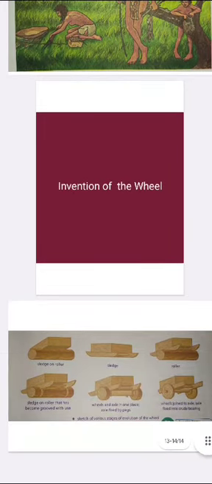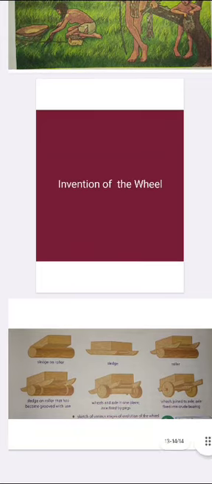The invention of the wheel was a very important achievement of the Neolithic people, and therefore of humankind. However, no one knows how the idea of the wheel occurred to early humans. Early humans must have observed that a block was difficult to move, but a cylindrical one was easier. A rolling log of wood possibly made them understand that this could be a great help to move things rather than drag them over the ground.